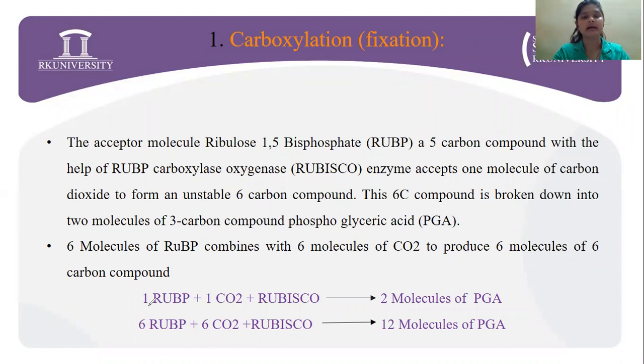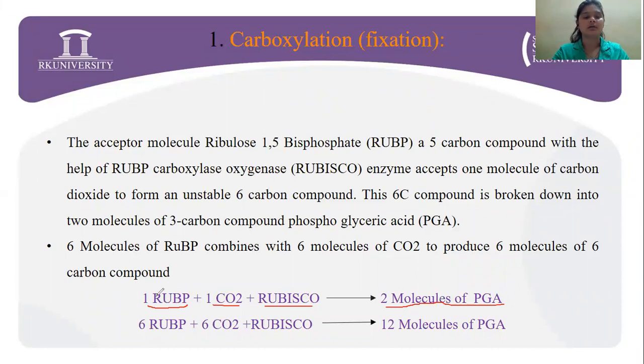So the acceptor molecule RuBP forms an unstable 6-carbon compound, and this 6-carbon compound is broken down into 2 molecules of the 3-carbon compound phosphoglyceric acid.